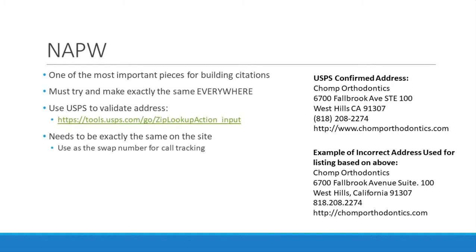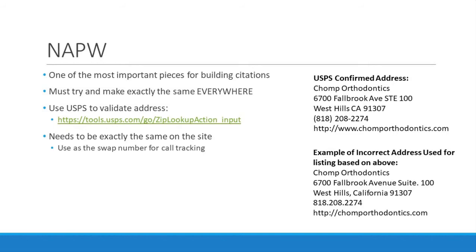So think of a bot or an algorithm. We want to make it as easy as possible for them to correlate what it is that you should get credit for as far as having listings built out on sites. You want to keep it exactly the same everywhere. We're going to use the USPS site to validate the address, and that's what we're going to do in order to create it, because on a lot of these map sites or even citation sites, they're using the USPS system to validate addresses.